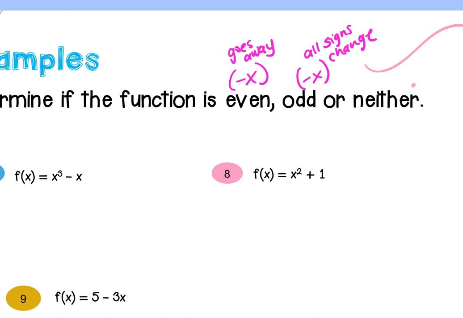So for x to the third minus x, I'm going to plug in a negative x in parentheses, because that will change how I do the exponent. What is negative x times negative x times negative x? Negative x to the third. And then what is minus a negative x? Plus x. So they didn't go back to the original, but do each of the signs change? Yes, meaning this is odd.